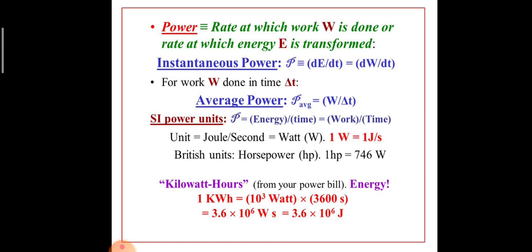Power is the rate at which work is done, or it is the rate of doing work. Power P is equivalent to W by T, that is work by time. SI unit of power is watt. It is represented by capital W. 1 watt is equivalent to 1 joule per second.